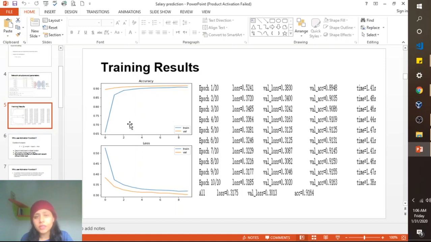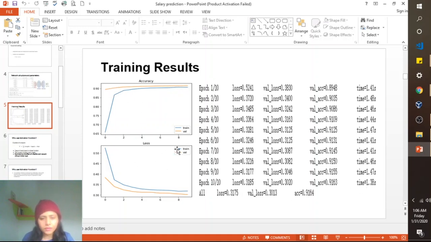You can also see the graphs of our accuracy and the loss. The accuracy was low in the training set in the start, but gradually it increases. But for the validation set, it was not that low as compared to training, obviously. So it's a gradual increase. That's a good thing.